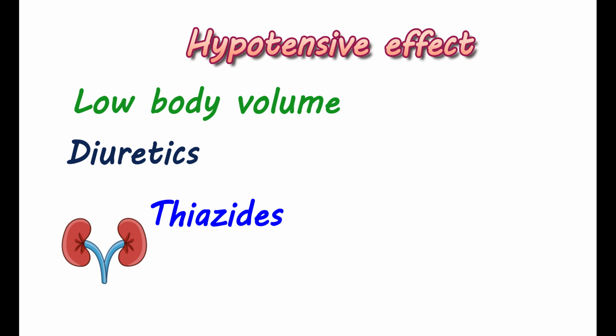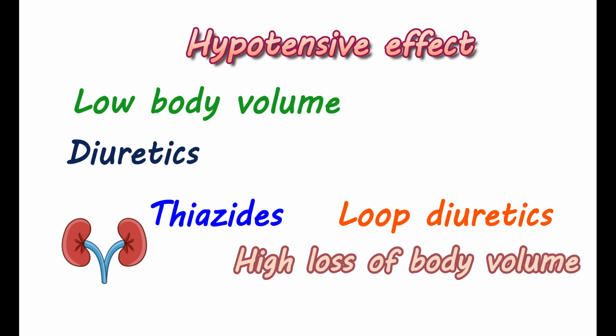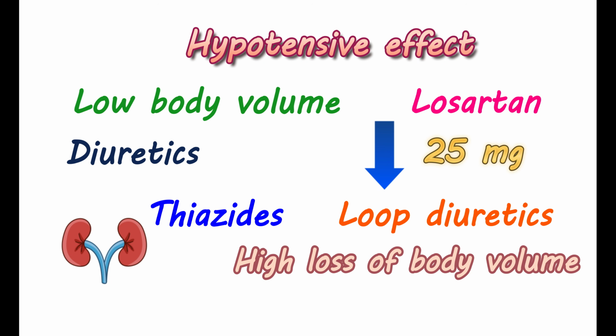However, if you're using strong diuretics like loop diuretics, you should be very cautious while using losartan because loop diuretics produce a high loss of body volume. When they are given along with losartan, they produce very significant hypotension. Normally, loop diuretics can be given to you to treat edema. Suppose if you're already taking loop diuretics, never start losartan at normal doses. This may produce significant hypotension. Therefore, before using losartan, check whether you are using any diuretics. In the presence of strong diuretics, the initial dose of losartan should be reduced to 25 milligrams per day.